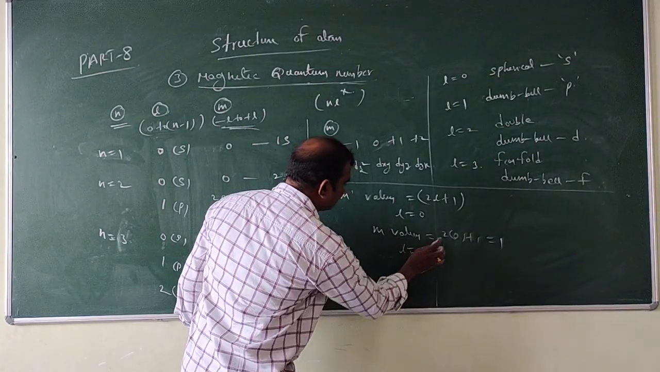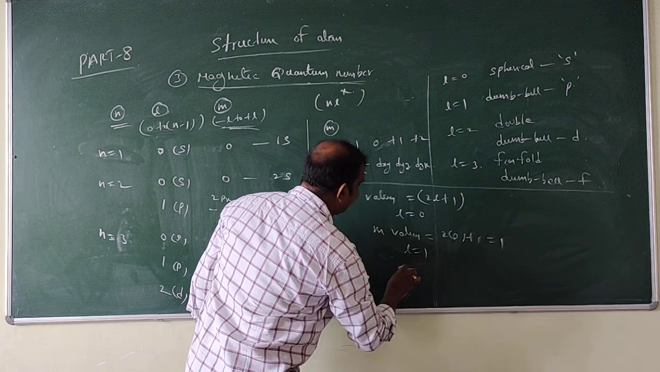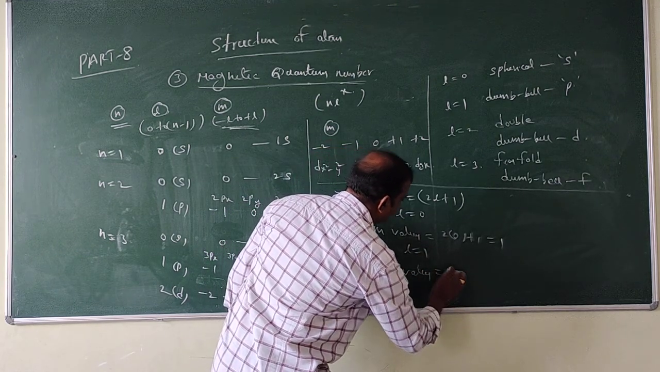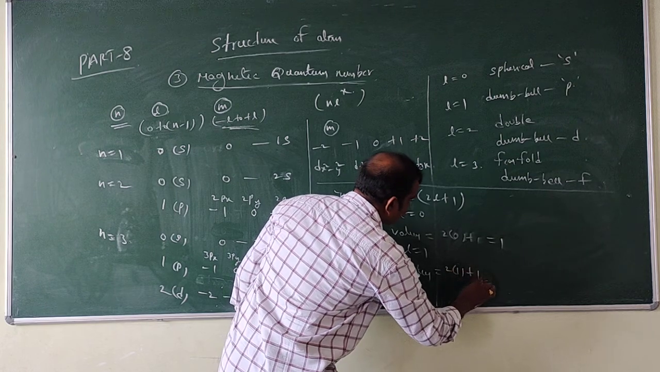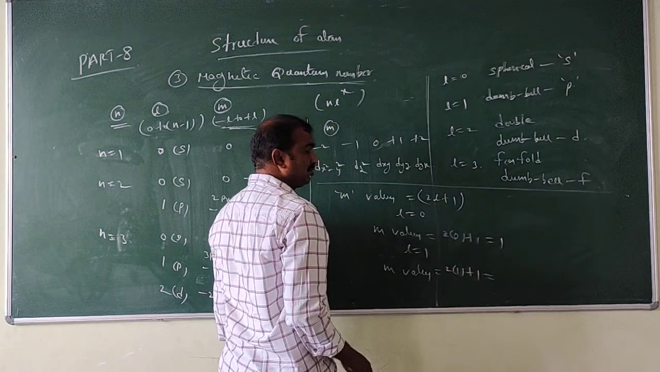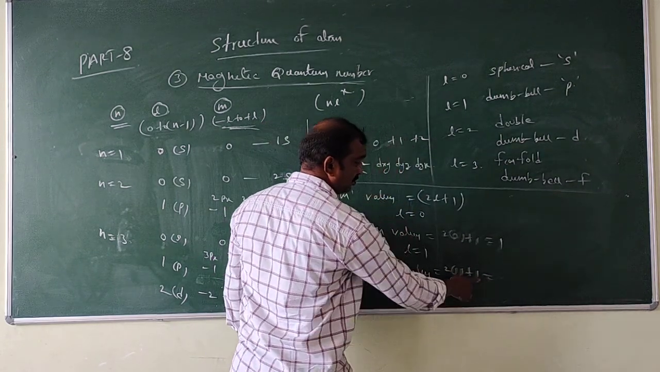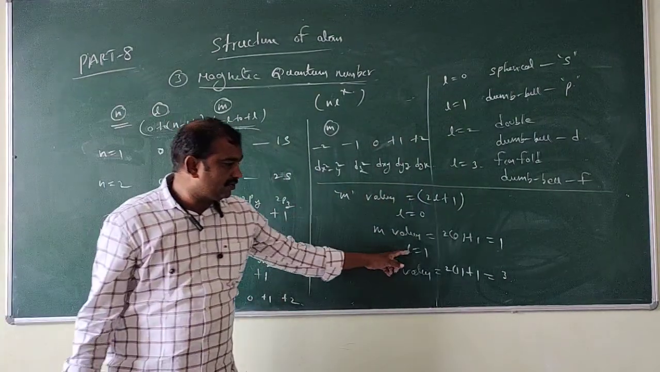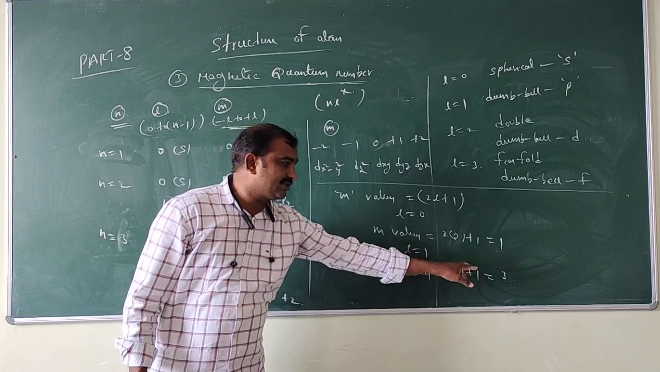Say L is equal to 1. So what about m values? M values is equal to 2 into 1 plus 1, that is 2 plus 1, which is 3. So here 3. Look at here, L is equal to 1, m values are 2 into 1 plus 1, that is equal to 3.